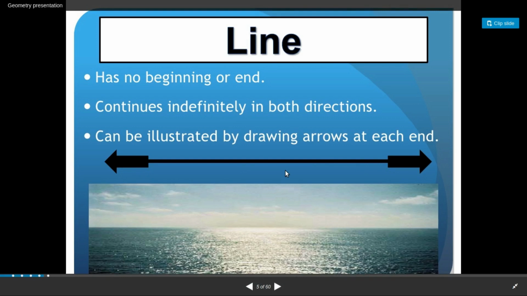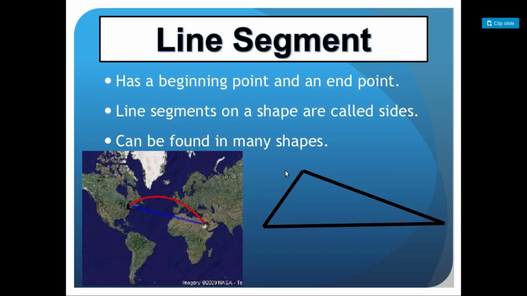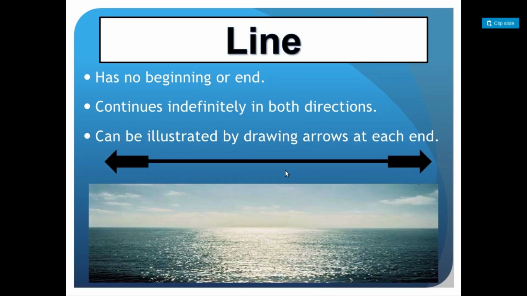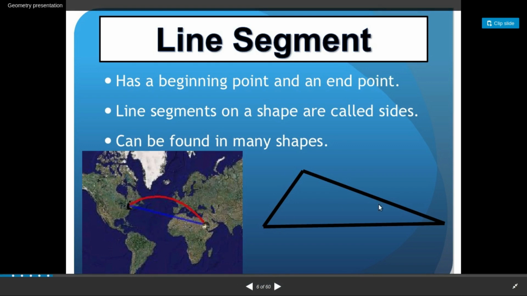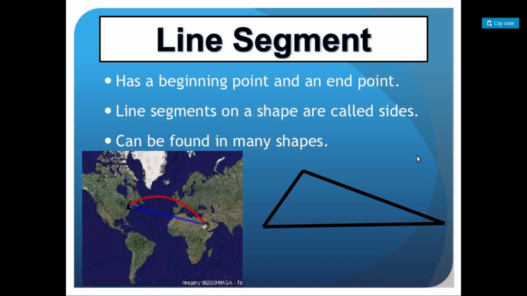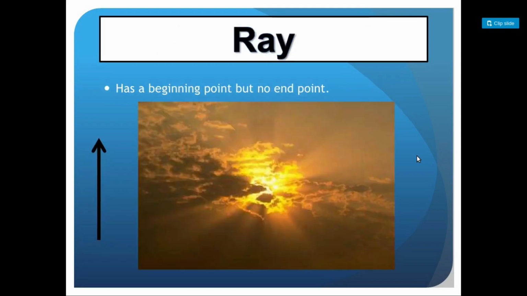And then we have a line segment. What is the difference between line and line segment? A line won't have any fixed ends, but a line segment has two fixed ends. It won't have any arrows at its end. Take any figure like triangle, rectangle, squares. These all are made up of line segments. Next we have a ray. What is a ray?